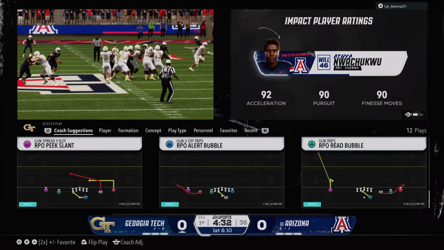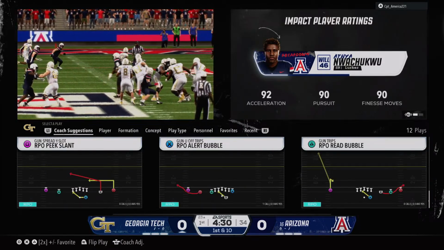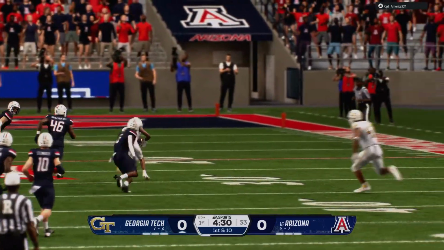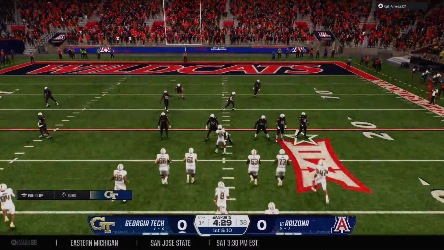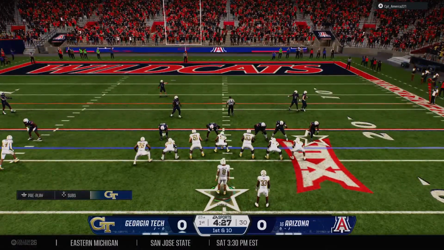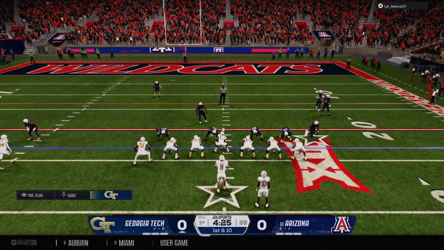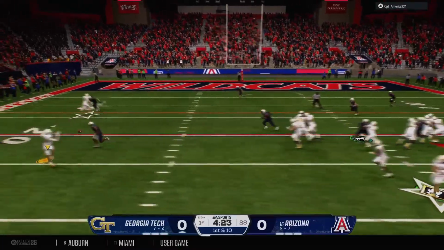Well, and you're seeing the balance this offense has and how they can create explosive plays in a variety of ways. We just saw one come in the run game, and now you see one coming in the passing game. I'll tell you, they've got this defense on their heels. And the Yellow Jackets getting set on 1st and 10.